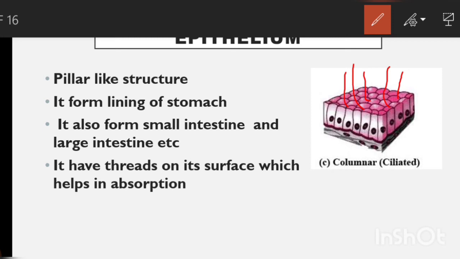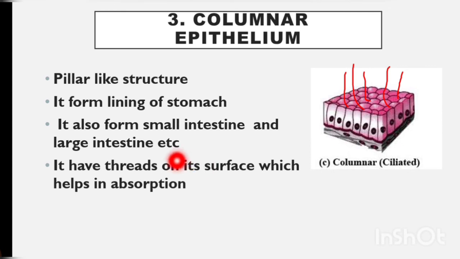See, some thread-like structures are arising like this from the surface of the columnar epithelium. It is for the absorption of materials. Through these thread-like structures, this epithelial tissue will absorb the materials.